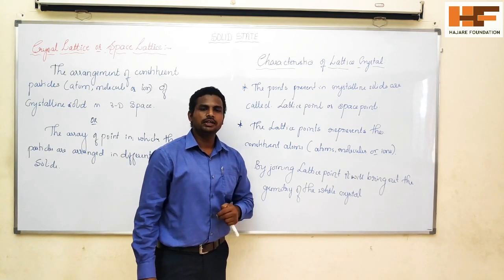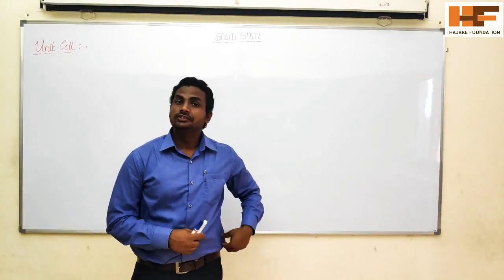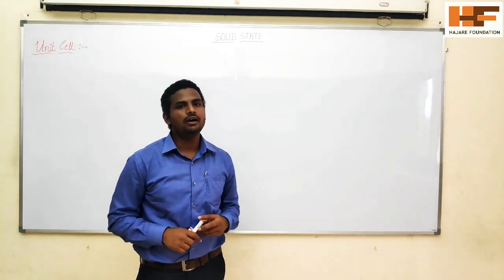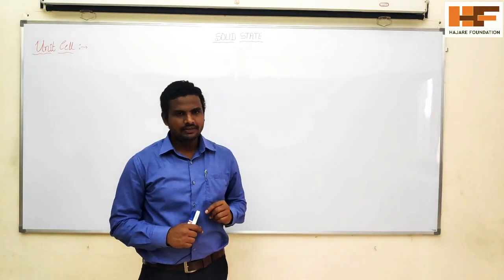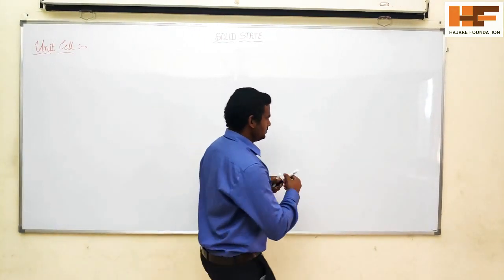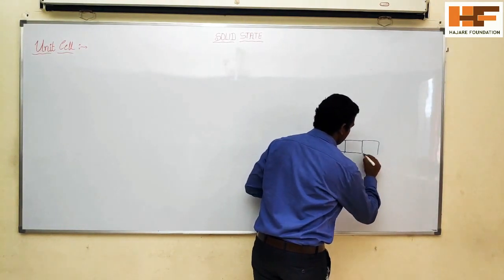So next, come to the unit cell. What is meant by unit cell? The smallest repeating unit of a crystalline solid is called the unit cell. Suppose I draw a crystalline solid here.